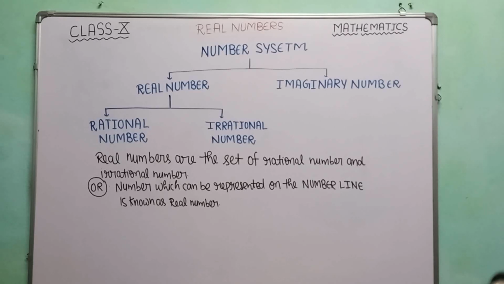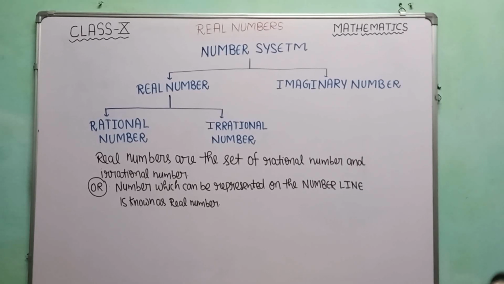This statement is true, because all rational numbers fall in the category of real numbers. If the question is asked like this, all real numbers are rational numbers, then it will become false, because irrational numbers are also real numbers but irrational numbers are not rational numbers. So this statement is false.